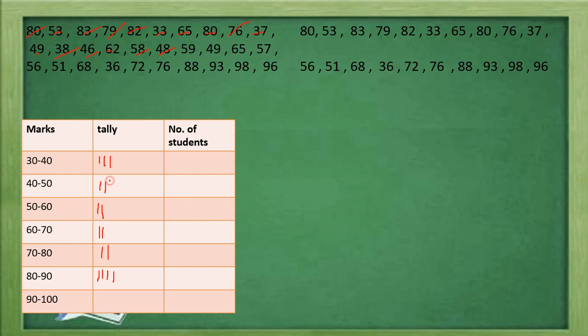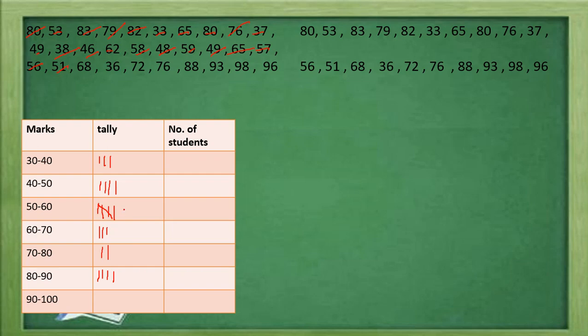48, then 40 to 50 class. 59, this is in 50 to 60 class. Then 49, it is in 40 to 50 class. Then 65, it is in 60 to 70 class. 57, it is in 50 to 60. Again 56. Now after these 4, make the tally like this diagonally, so it shows 5.